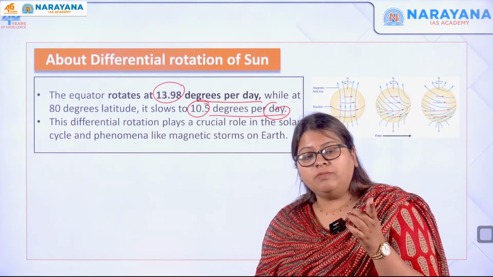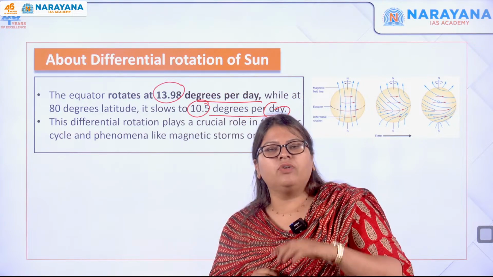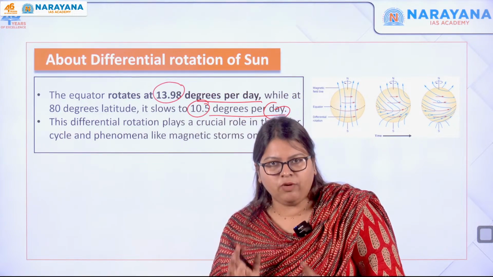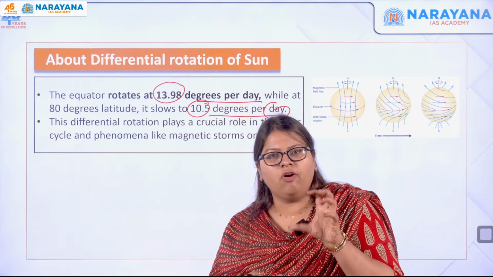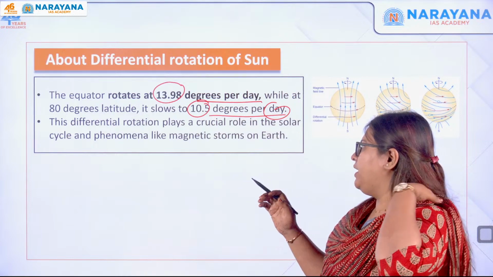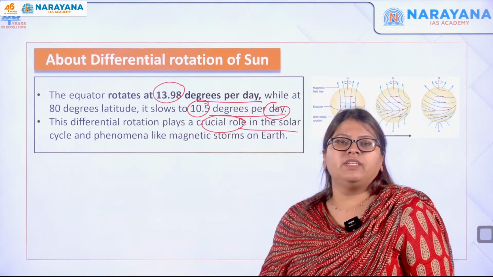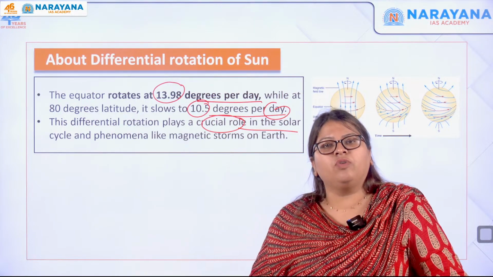A possible question that can come from here is whether the equator rotates fast or the poles rotate fast. That's what you need to know. The equator only rotates fast. The center of this particular fluid rotates faster. So this is your takeaway, and this plays a crucial role in different phenomena associated with the sun, that is, the solar cycle.